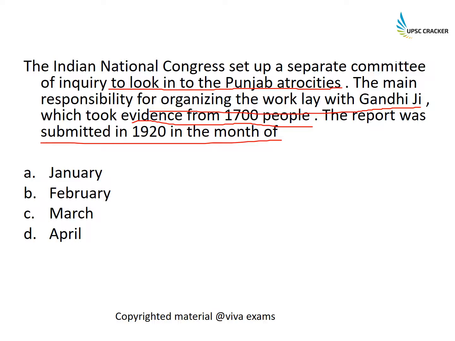So basically Gandhiji was the head of a committee, and he took evidence from 1700 people, and we are being asked in which month he submitted the report. So basically he went to Punjab in October, then this committee was formed, and it submitted its report in March. That is the answer, March.